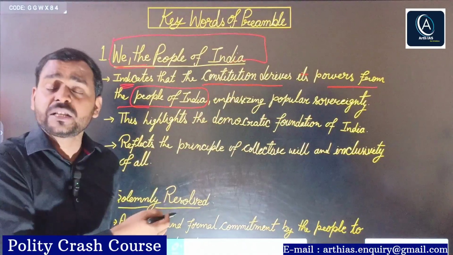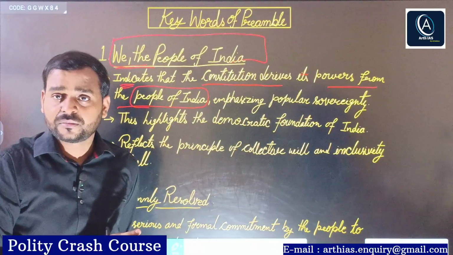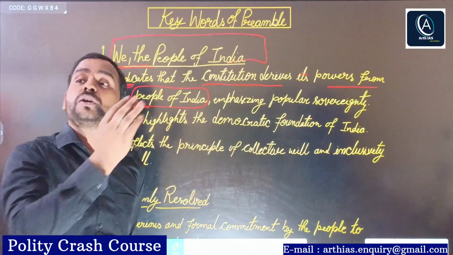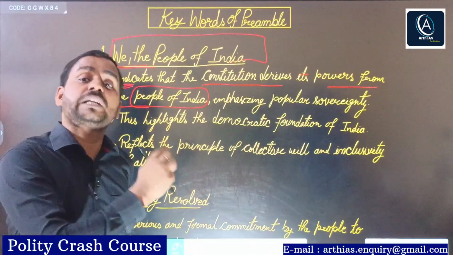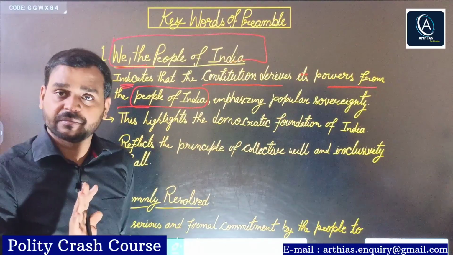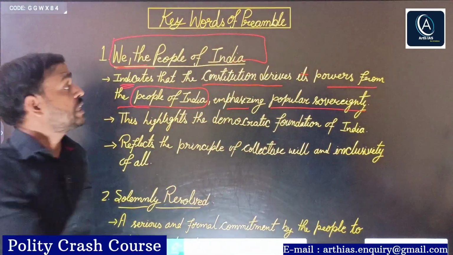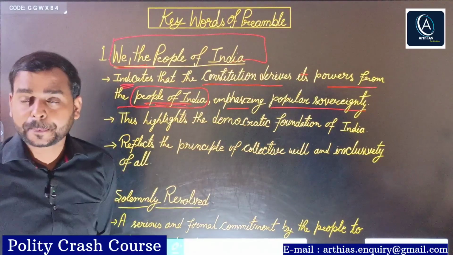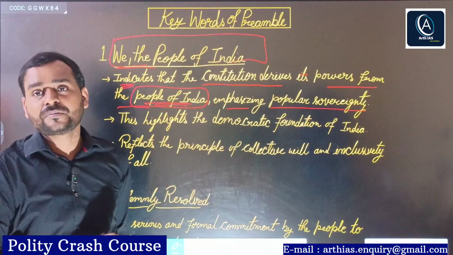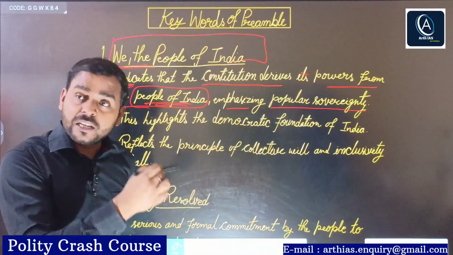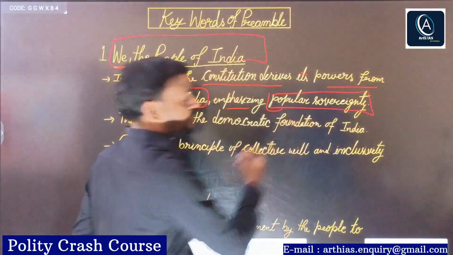In the previous slide we have seen that the people of India have the ultimate authority. Right? No one is supreme or superior to the people of India. The people of India have the ultimate authority, ultimate power. Again, emphasizing popular sovereignty. Popular sovereignty simply means where people are sovereign. In monarchy, the monarch is sovereign, but in popular sovereignty, people are sovereign. And in a democratic republic country like India, people are sovereign. So it also emphasizes popular sovereignty.